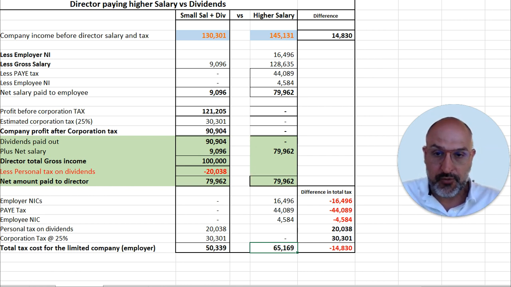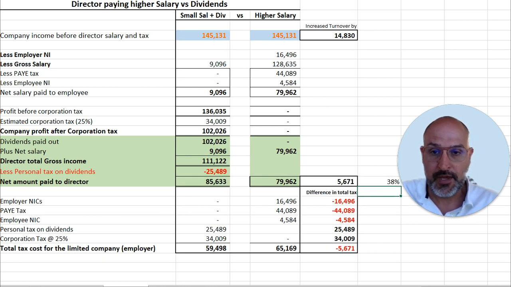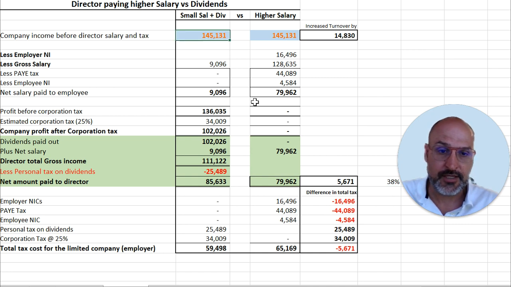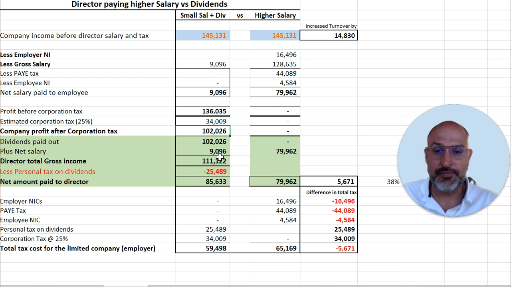So it will be interesting now to see if I up the turnover to £145,131 to see how much more you will clear. That's exactly what I did in the second example here. Increase the turnover to that amount. Obviously, the whole calculation changes now. The profit before corporation tax is more. The corporation tax itself is more. The retained income is slightly more.